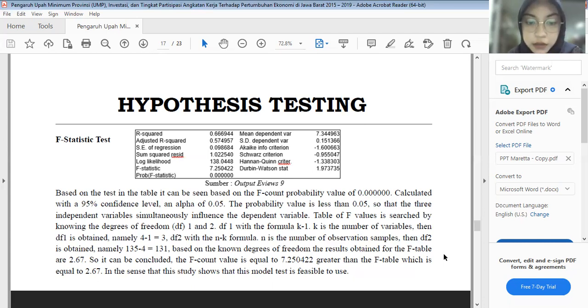Based on the known degrees of freedom, the result obtained for the F table is 2.67. So it can be concluded the F-count value of 7.25042 is greater than the F table of 2.767, in the sense that this study shows that this model is feasible to use.